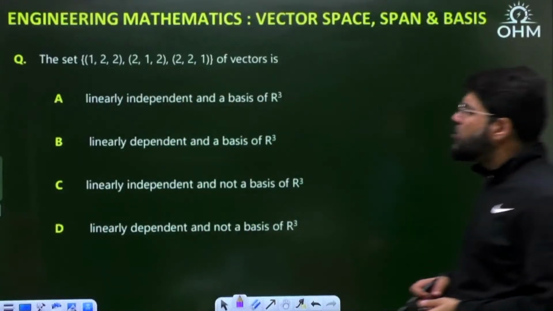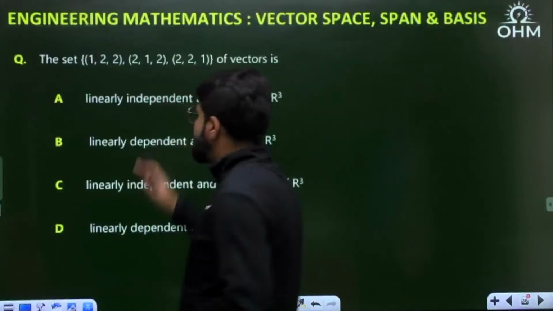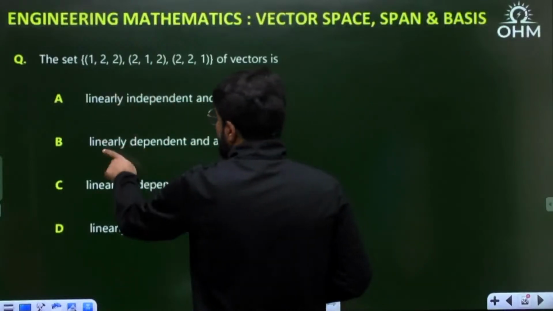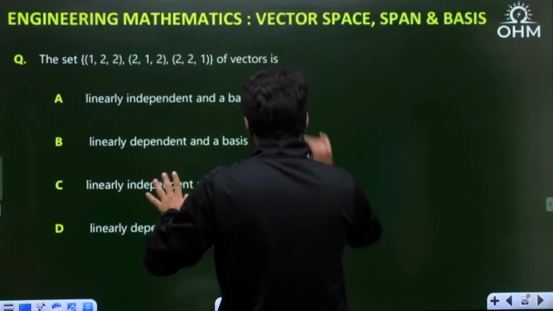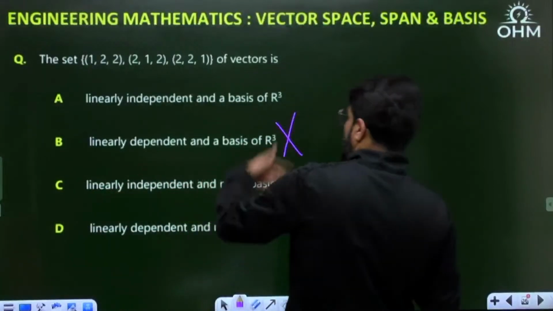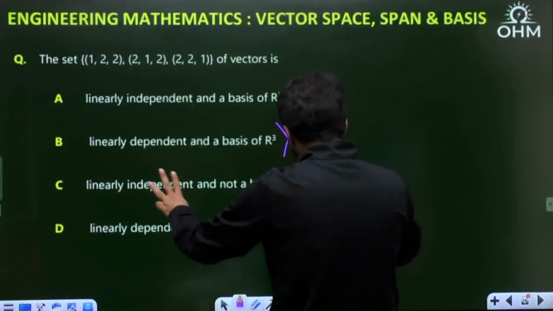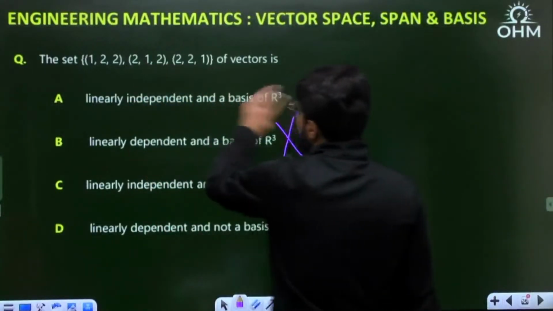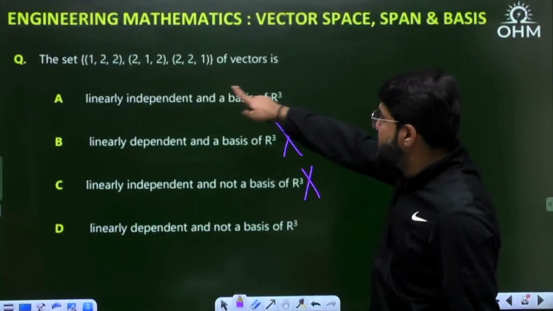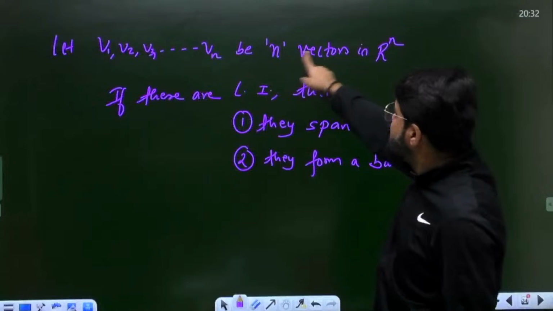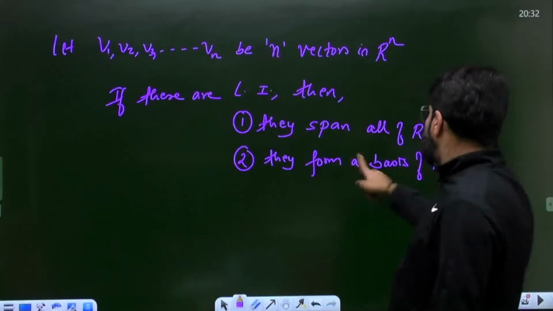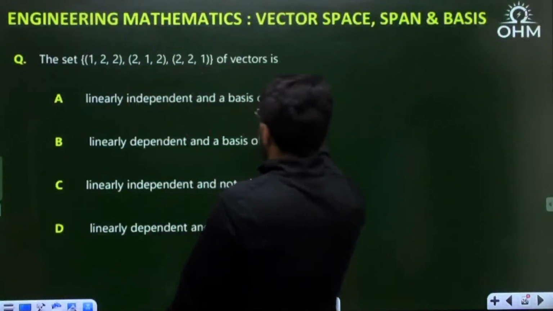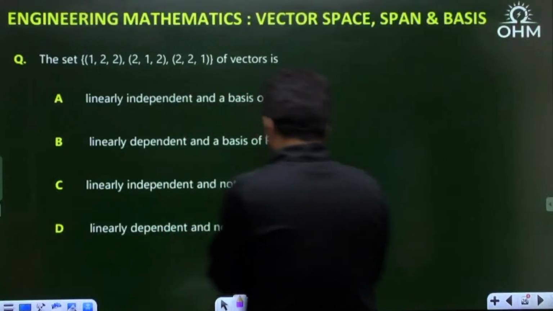The set of vectors (1, 2, 2), (2, 1, 2), (2, 2, 1) is what? Is it linearly independent and forming a basis of R3? First of all, the vectors being linearly dependent and forming a basis is not at all possible. Three vectors being independent and not forming a basis of R3 is also not possible. If the 3 vectors are independent, they will form a basis of R3. Same thing: if there are n vectors and all n are linearly independent, then they form a basis of Rn. Similarly, if they are dependent, they will not form a basis of R3.